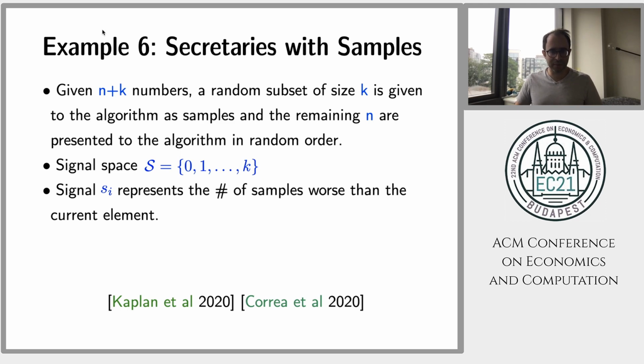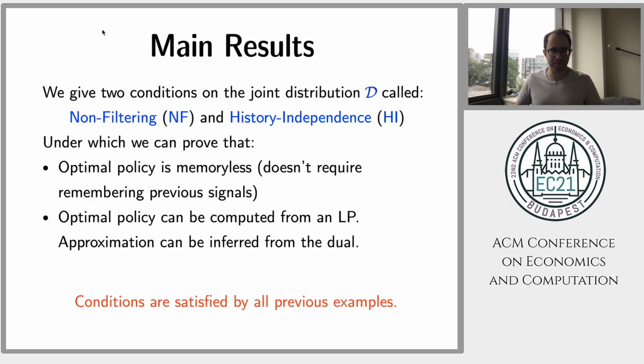Right, so I just gave you six possible setups, and our main result is to give an algorithm to solve all of them, and pretty much any problem of that type. So our main result is that we give two conditions on the joint distribution D, called non-filtering and history independence. I won't give you the conditions because they're hard to parse in a short time.